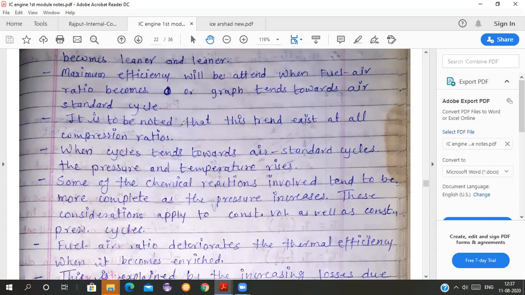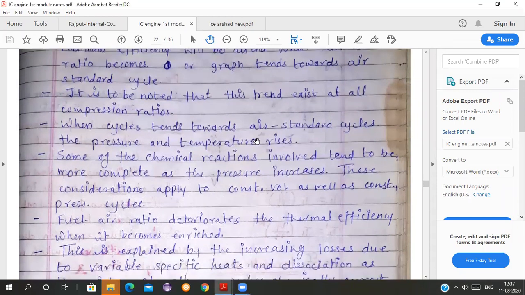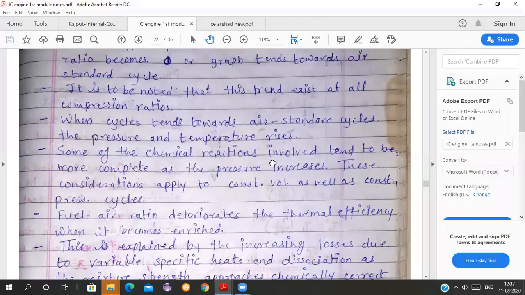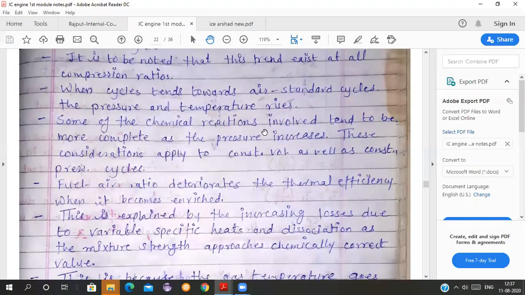When you try to reduce the fuel air ratio, the efficiency is increasing. When the cycle tends towards the air standard cycle, the pressure and temperature rise. Of course, when you are going towards the air standard cycle, the pressure and temperature is more, so of course your efficiency will be more.